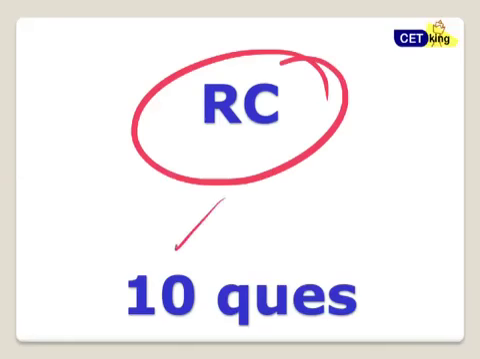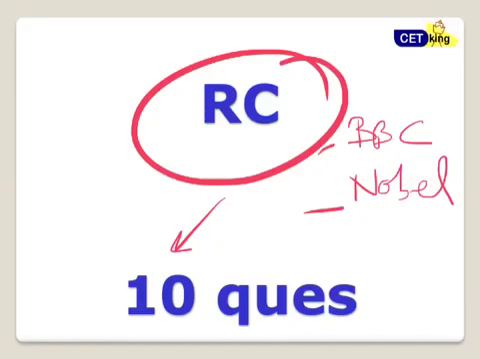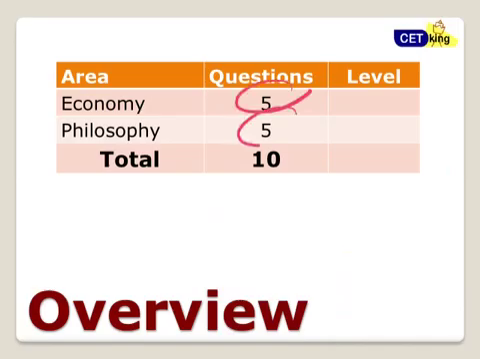RC, 10 questions, only 2 sets. 1 RC was from BBC and 1 was from the Nobel Prize side. So 2 international RCs, 1 was based on literature and 1 was Indian economy based. 5 questions each of them, straightforward. Economy 5, philosophy 5. Both of them are easy.